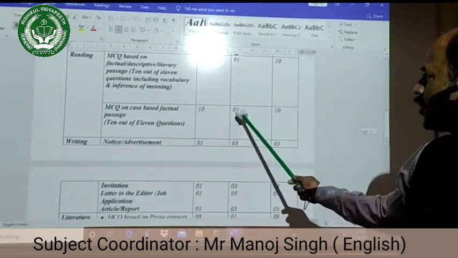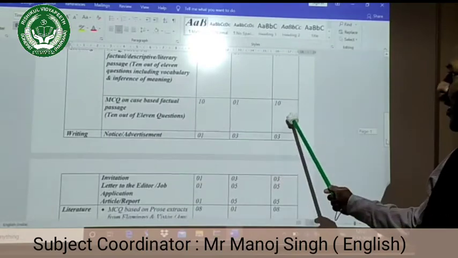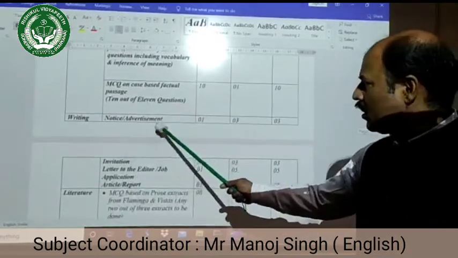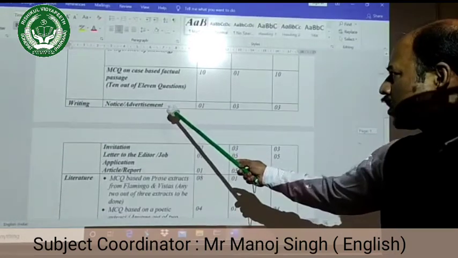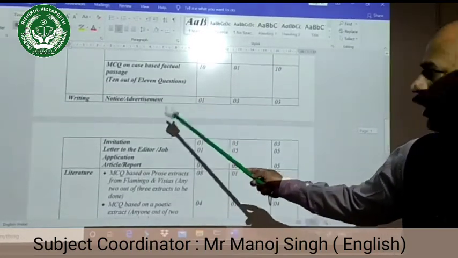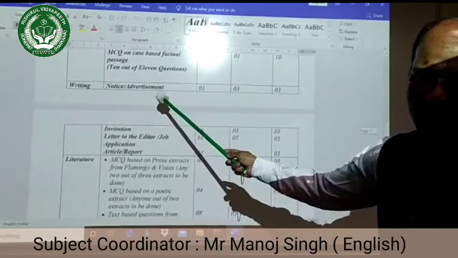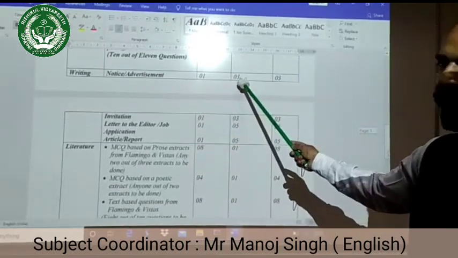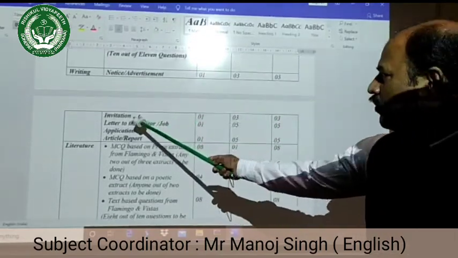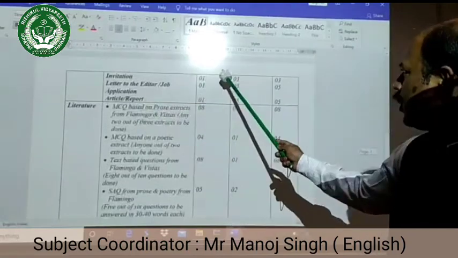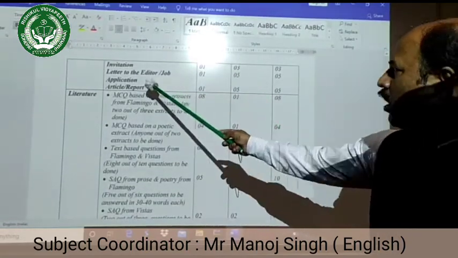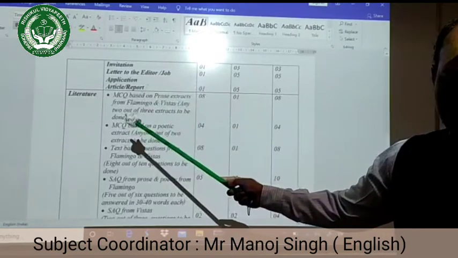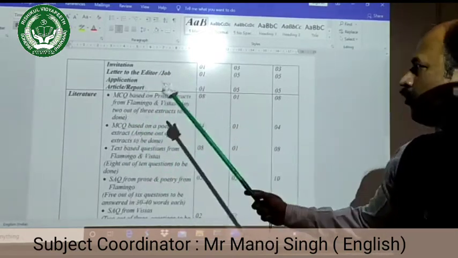Each question carries 1 mark, total 10 marks. Now, in writing skill, there will be notice and advertisement. You have to do either notice or advertisement, and the weightage is 3 marks. Then you have invitation, again 1 question, 3 marks weightage.